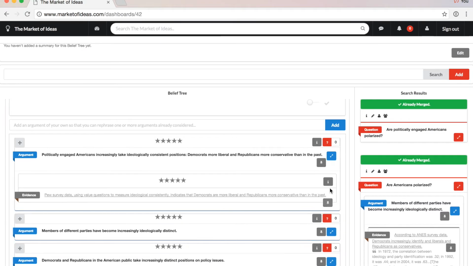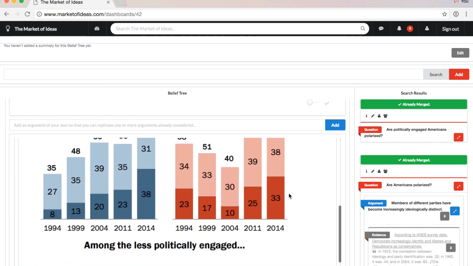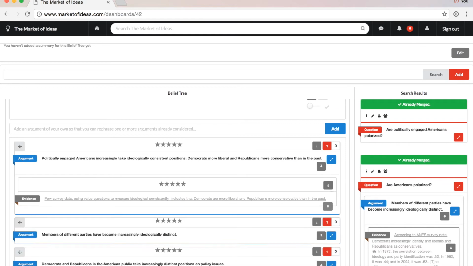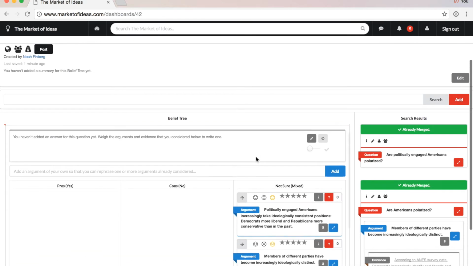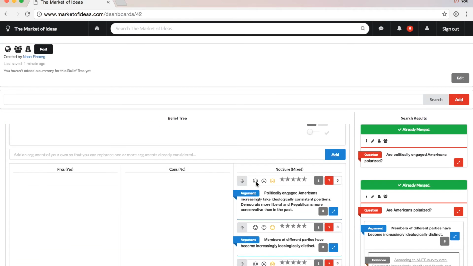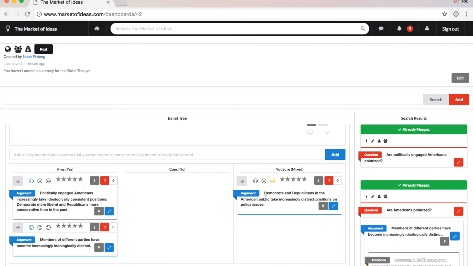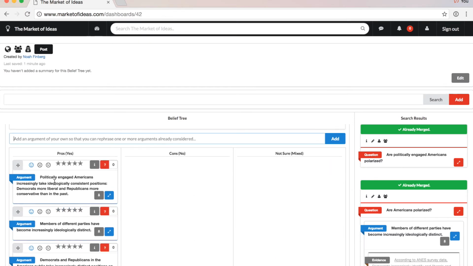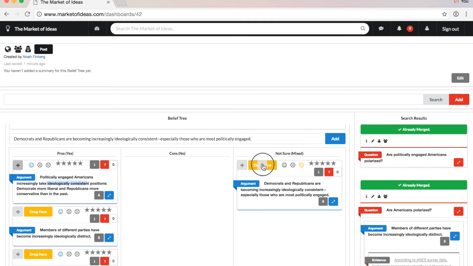You can now see the arguments and evidence from the ideas that you just merged into your belief tree right there under your belief tree question. If your question potentially has a yes or no answer, you can use a pro-con table to help you reason through all of this material. What if some arguments in your belief tree are essentially the same? You don't want too much duplication. You can add your own argument, which encapsulates both, and then merge those similar arguments into your own. Just drag and drop.